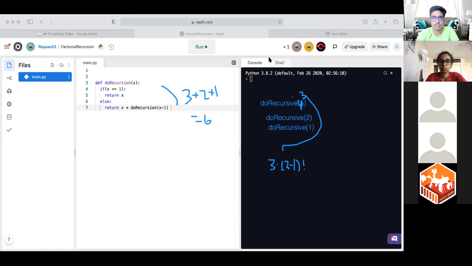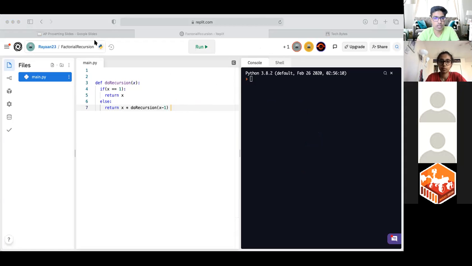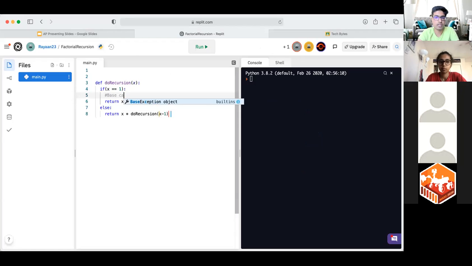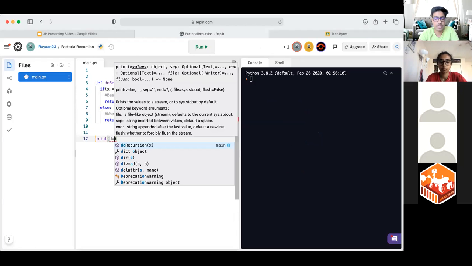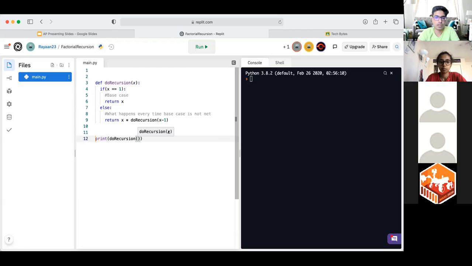So let's try and apply this and see if it works out. Remember, this is our base case, and this is what happens every time the base case is not met. All right, so let's call this function. Let's do the factorial of, how about we do 3? We just did that. We should get 6, right?